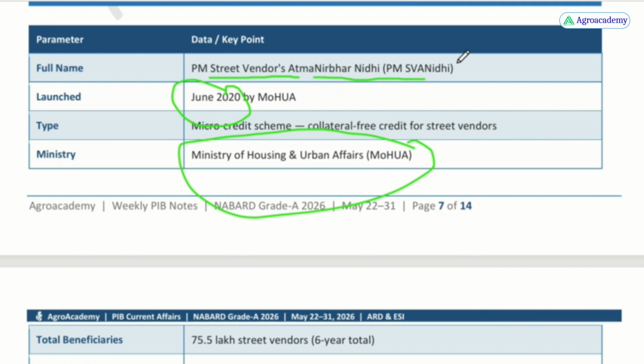This is important. In the exam, a question may come like, the PM Swanidhi scheme is released from which ministry? So this is important. And this is a microcredit scheme. Microcredit means the loan amount is small. You need to remember the word microcredit.